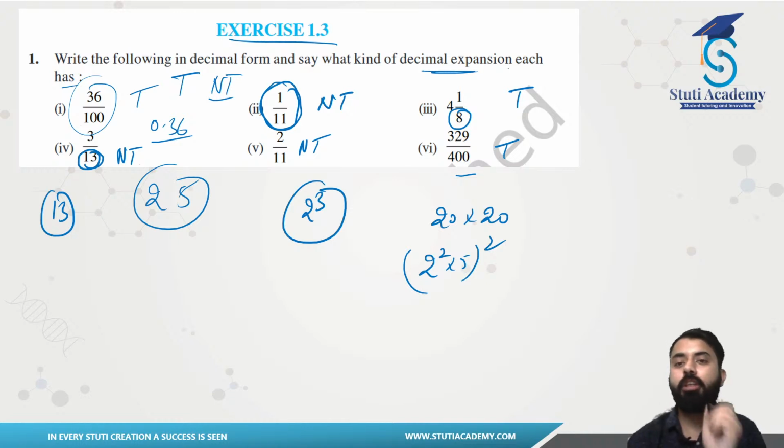So these were the answers. I hope you guys were able to guess each and everything. You don't even have to divide them. You can just easily check for the divisor whether that is in the form of 2 raised to power m or 5 raised to power m, or it is a common multiple of both. Then you can say that answer will be terminating. If there is nothing like that, then answer will be non-terminating. So I hope you guys have understood the case, right?